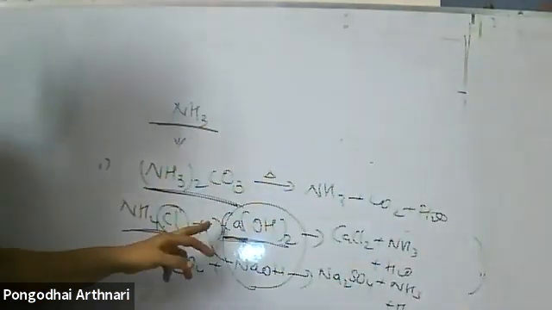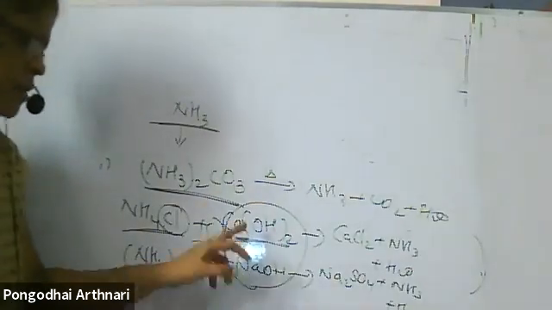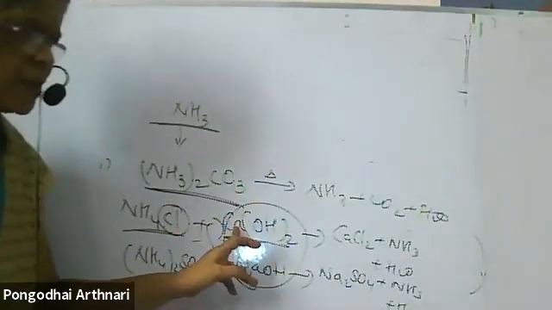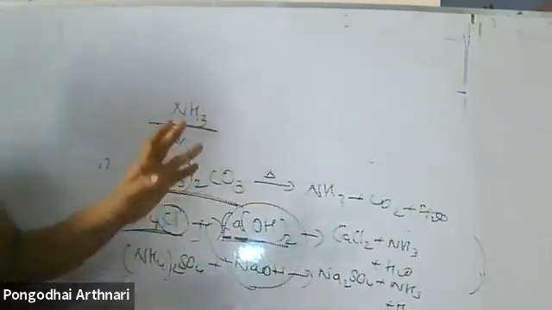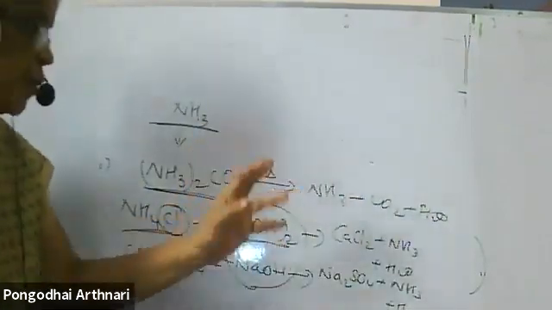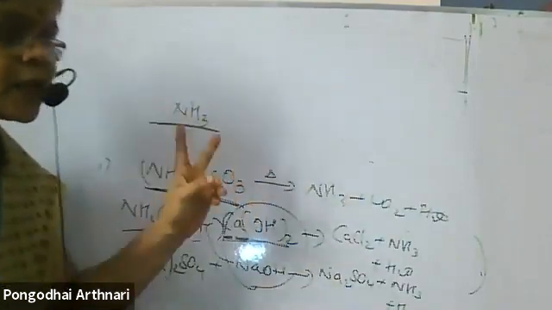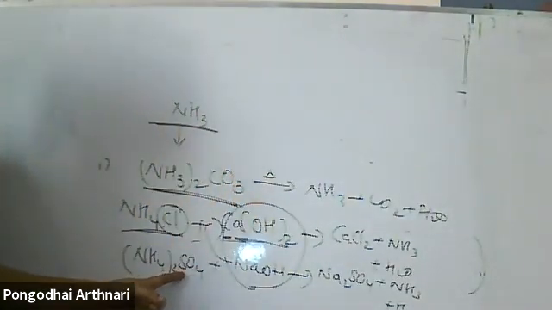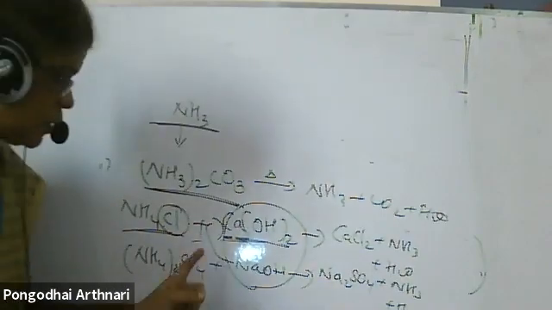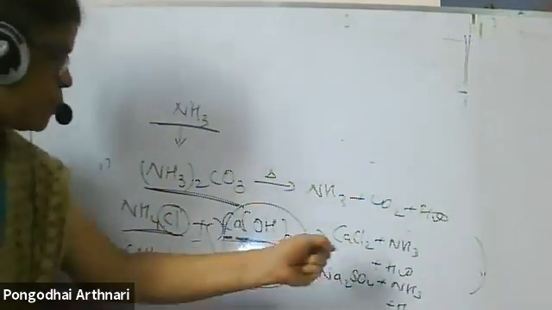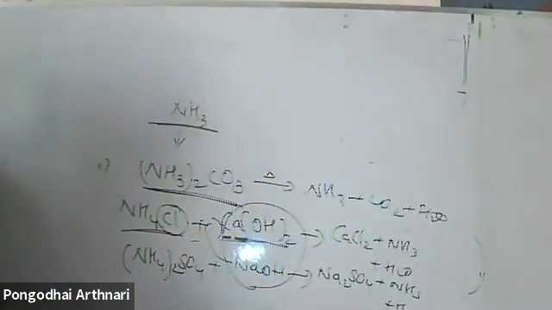It is not required that you have to use only calcium hydroxide. I can use sodium hydroxide. I'm giving it just in case you forget; don't worry, you can use any base. It must be a first group metal or a second group metal. Why? To remove this anion. How can I remove this anion? Using a strong reactive method. I remove it so that you take the ammonia.